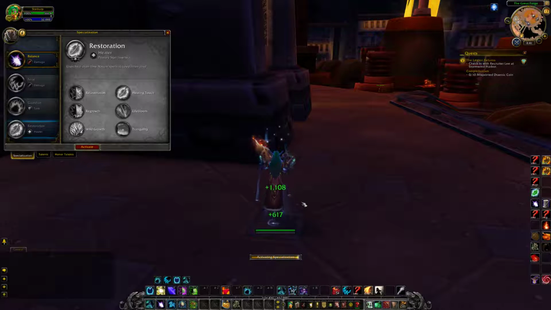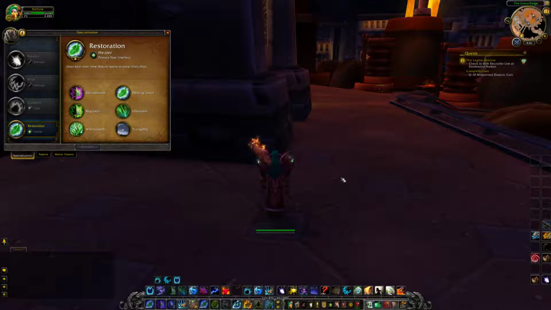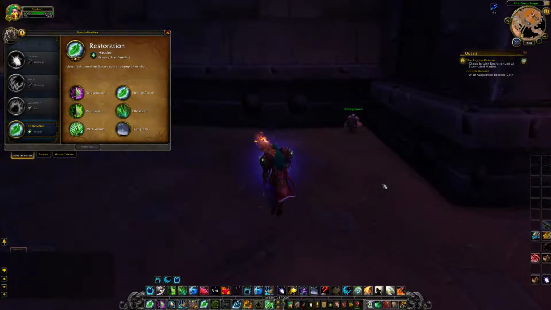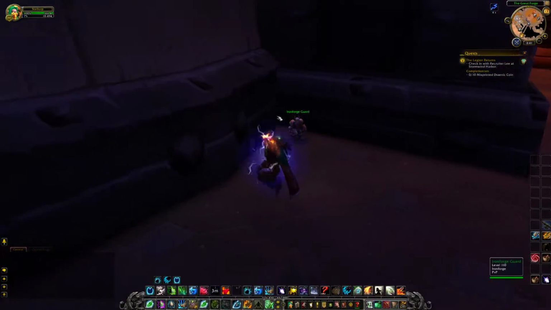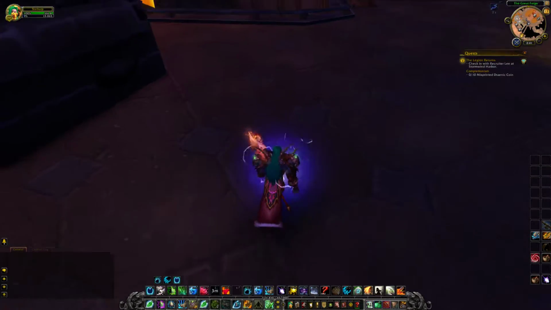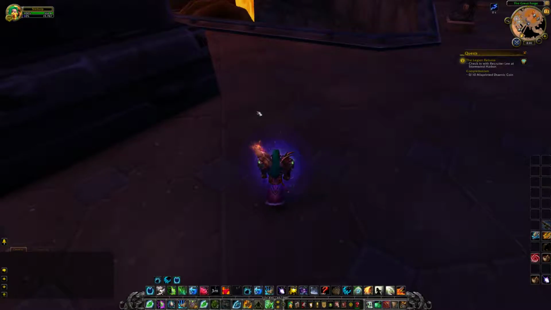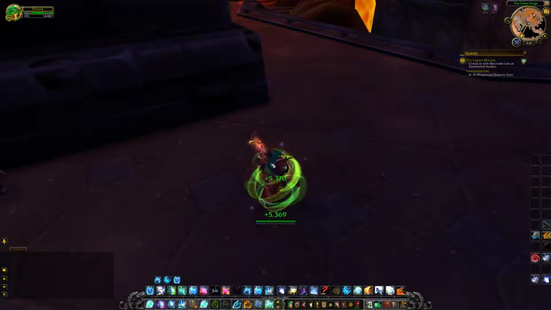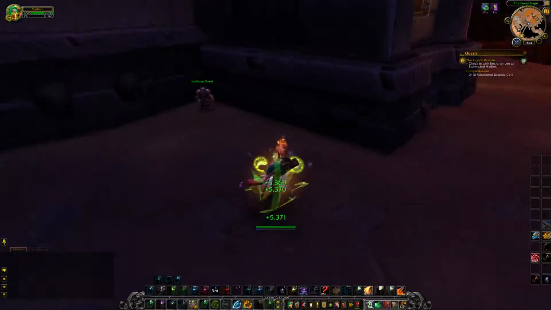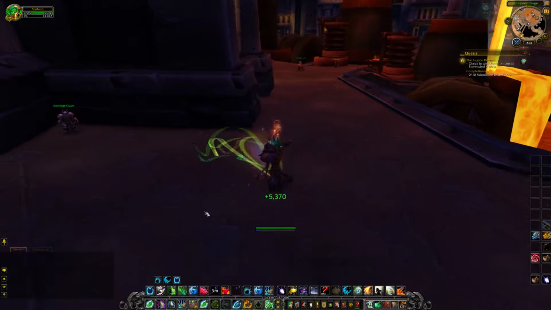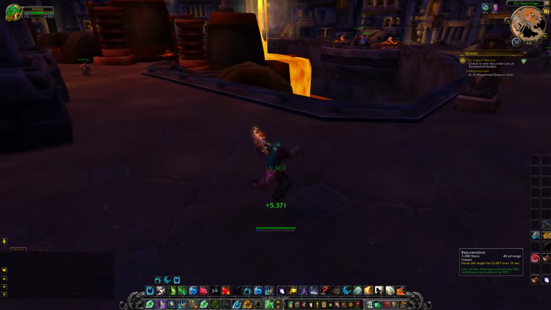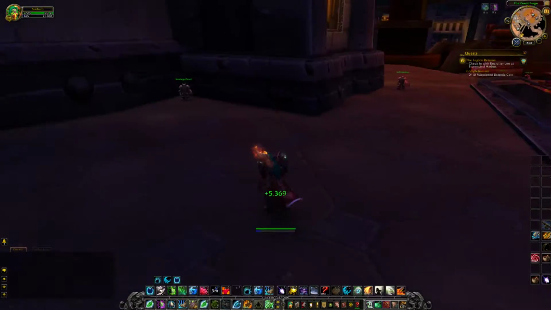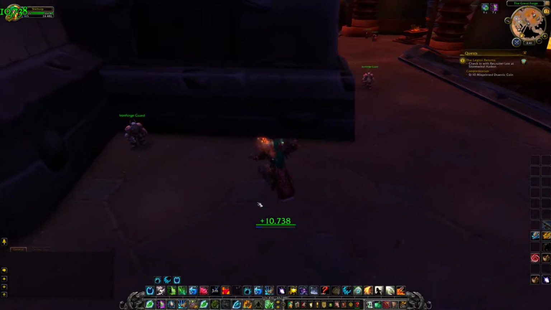Not all spells have global cooldowns, because some of them are meant for crowd control and stuff like that, to make it easier to slow and stuff like that. But the majority of abilities for melee and for casters have a global cooldown. So if you see I cast Rejuvenation and I'm spamming it, it's not letting me cast it until a second later. The reason for that is because the maximum amount that a global cooldown can be lowered to is 1 second.